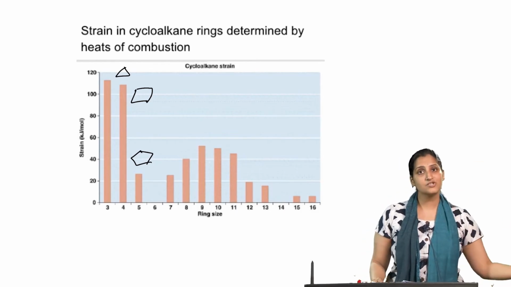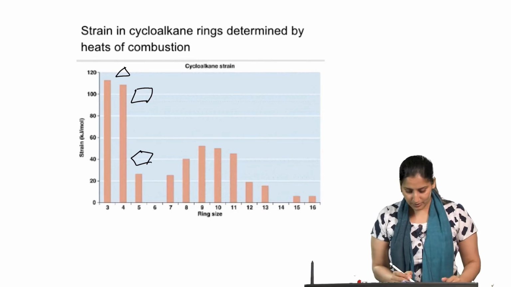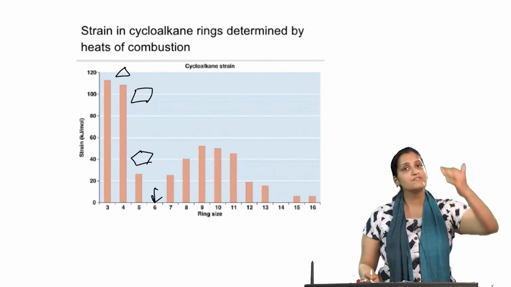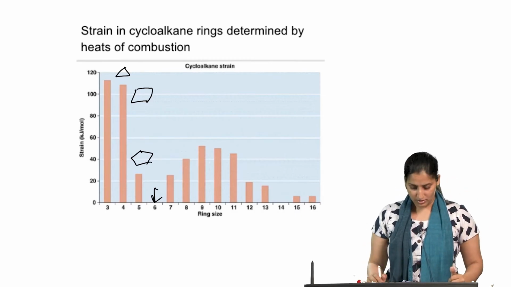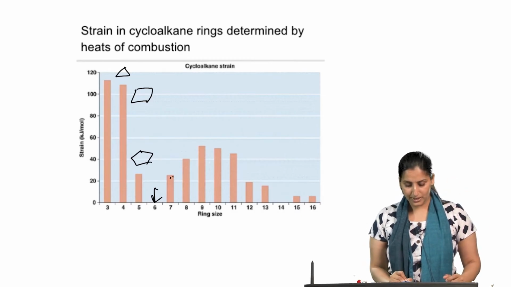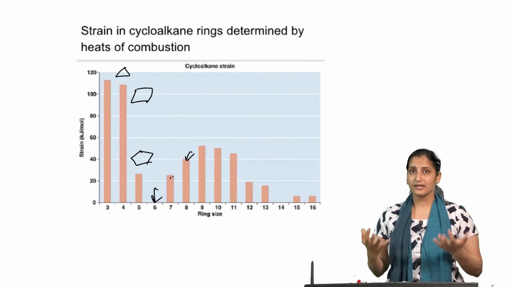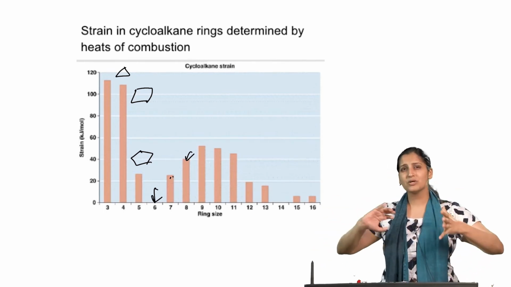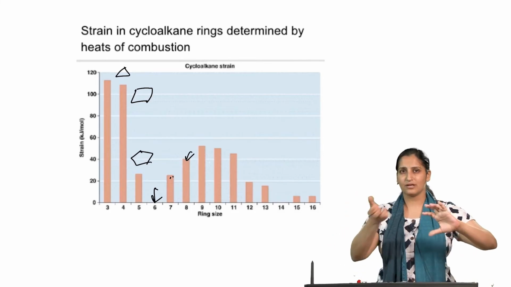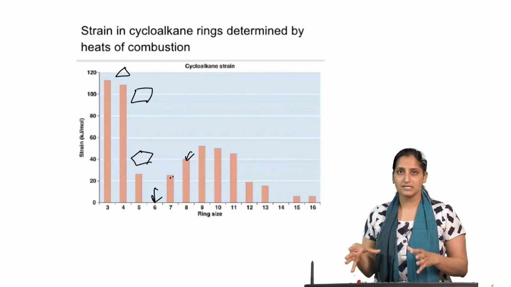When we studied the chair form, you saw how this molecule does not have much strain in it, and you can see that cyclohexane gives the lowest amount of energy released upon combustion. But as you go on, to cycloheptane, cyclooctane and so on, it keeps increasing. Again, as you go closer to the ring having 14 members, it goes down again. This is because the ring becomes sloppy and you can fold it to get rid of any strain that could be present.